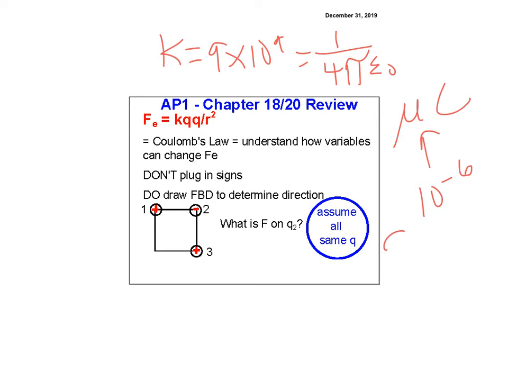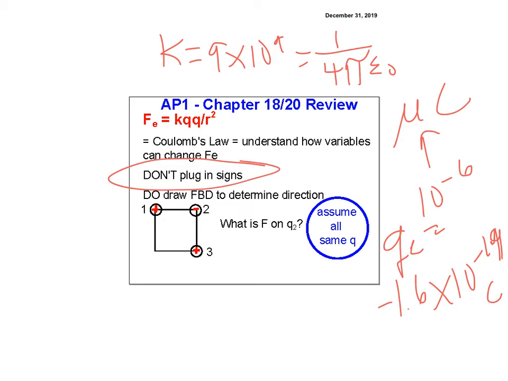The charge of an electron is always given to you. It's negative 1.6 times 10 to the negative 19th coulombs. Of course, a proton's positive. Now, the negative just tells you if it attracts or repels, so don't plug in your signs, just plug in your magnitudes to figure out what it is.